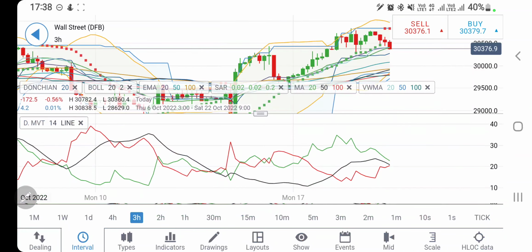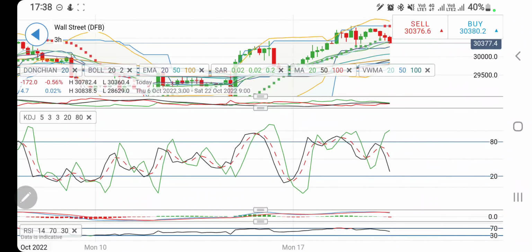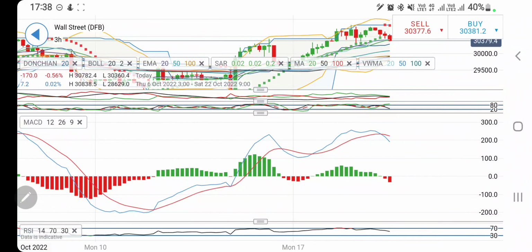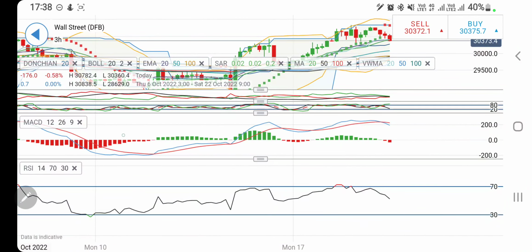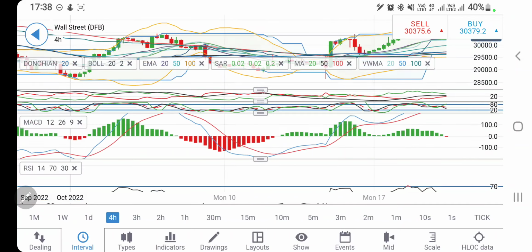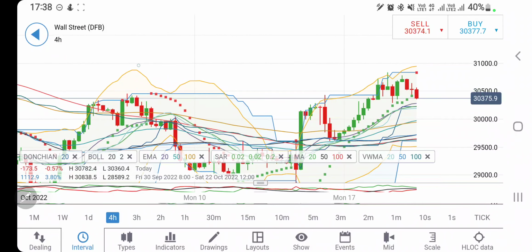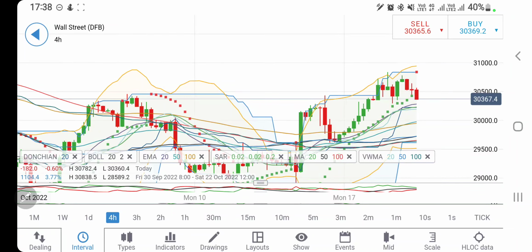You can sell at 3350 levels. Yes, directional movement is bullish, trying to cross over for a bearish move. Stochastic looking downwards. The MACD has just crossed over, and look at the divergence on MACD. This is indicating extreme bearishness. RSI looking downwards and indicating bearishness. Likewise on the 4-hour chart, see one red candle, a consolidation candle, and then a second red candle.